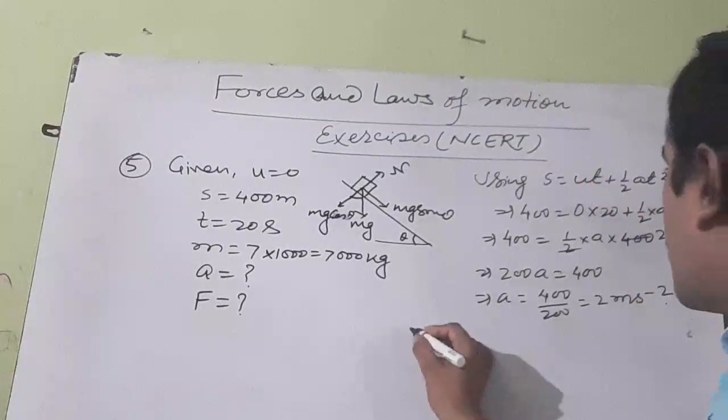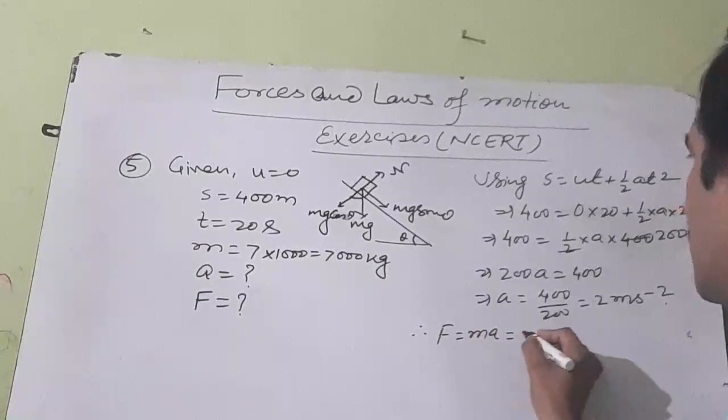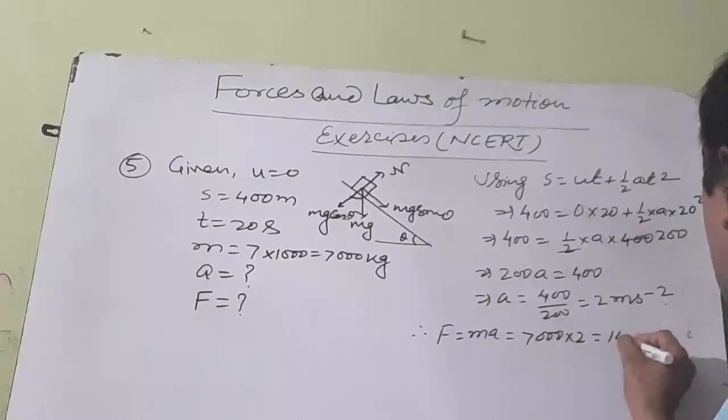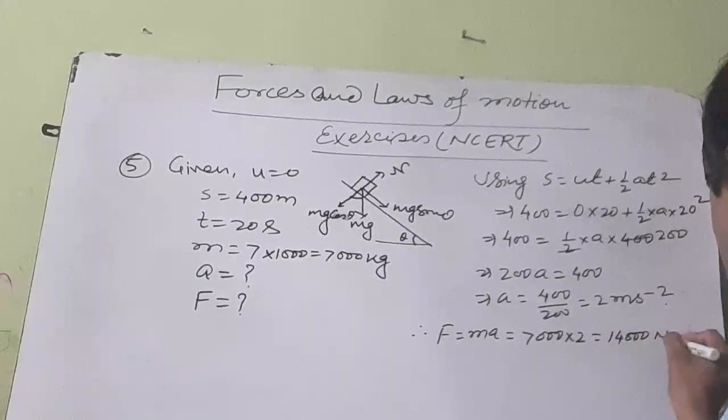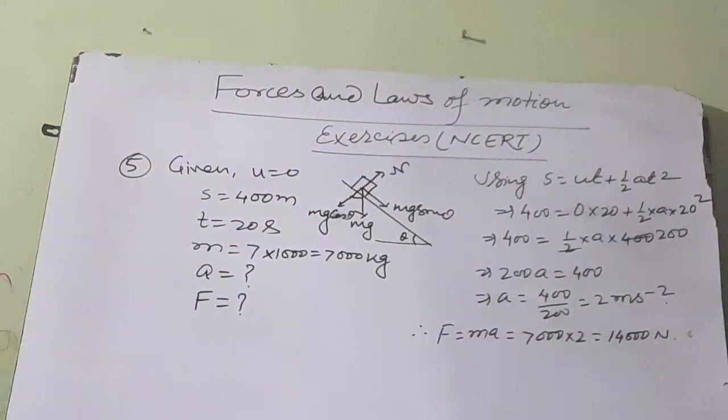Now force. Therefore force is equal to mass into acceleration. Mass is 7000 into 2. So this is 14,000 Newton. This is the answer. Got it? So by this way you can find the answer.